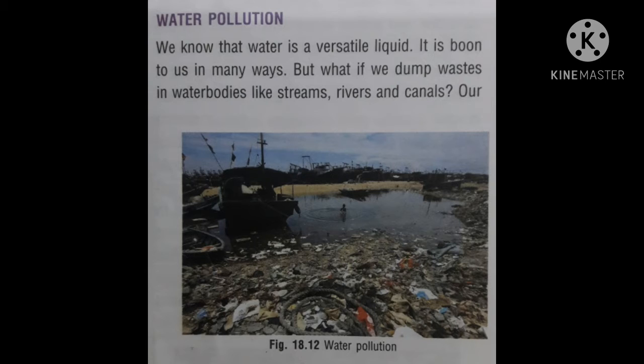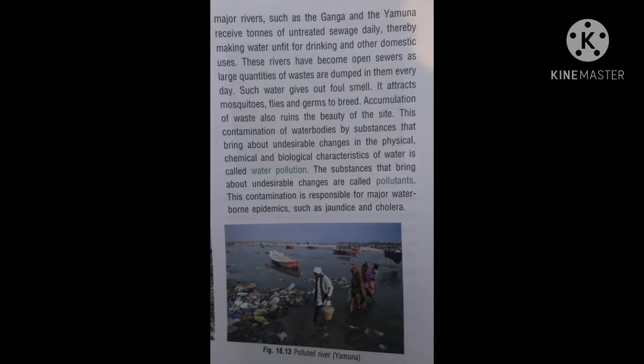Then what will happen? You are seeing figure 18.12, water pollution. People are dumping waste into the water body. Now, our major rivers such as Ganga and the Yamuna receive tons of untreated sewage daily, thereby making water unfit for drinking and other domestic uses. These rivers have become open sewers as large quantities of waste are dumped in them every day.